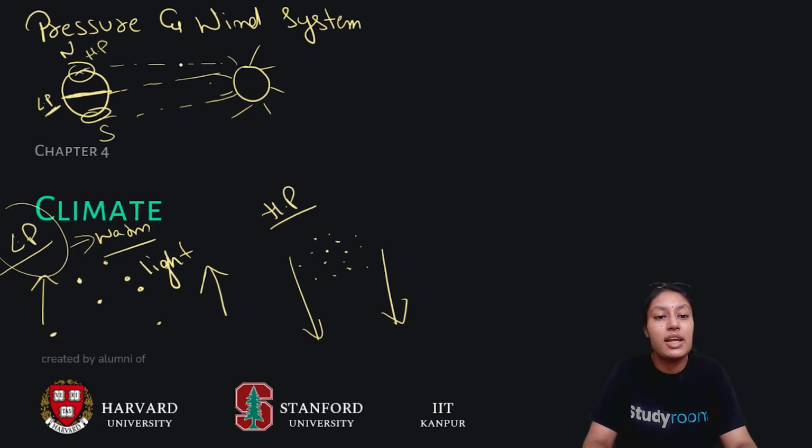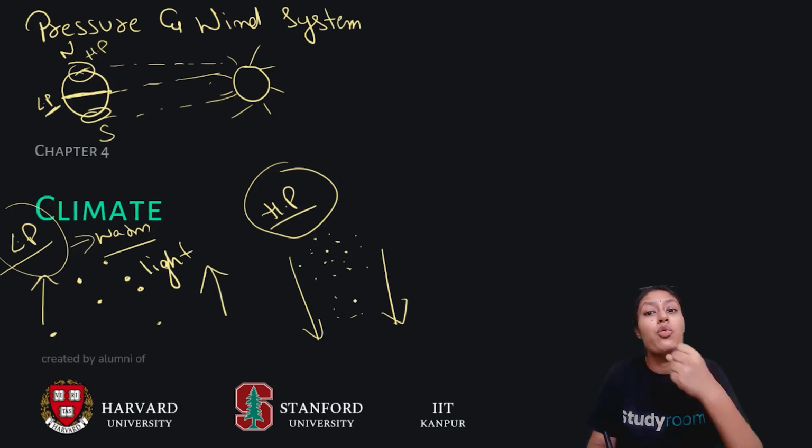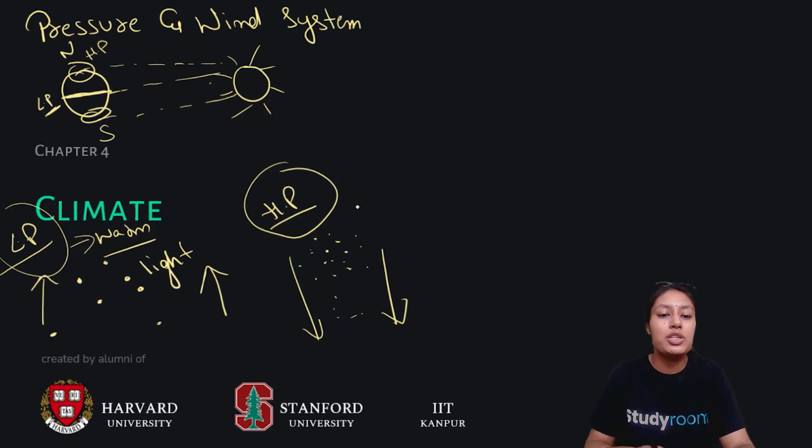There is an indirect relationship, due to which the air has high pressure, and in high pressure winds the particles collide with each other, and it moves in a downward direction. So this is the pressure and wind system. This will help us understand a few other concepts in more detail.